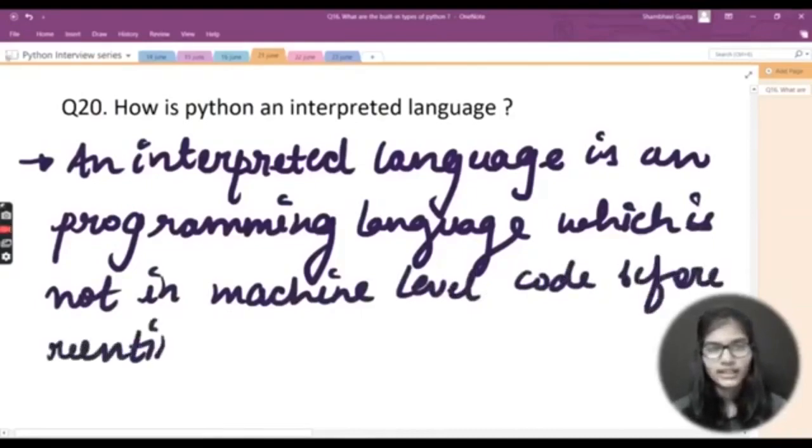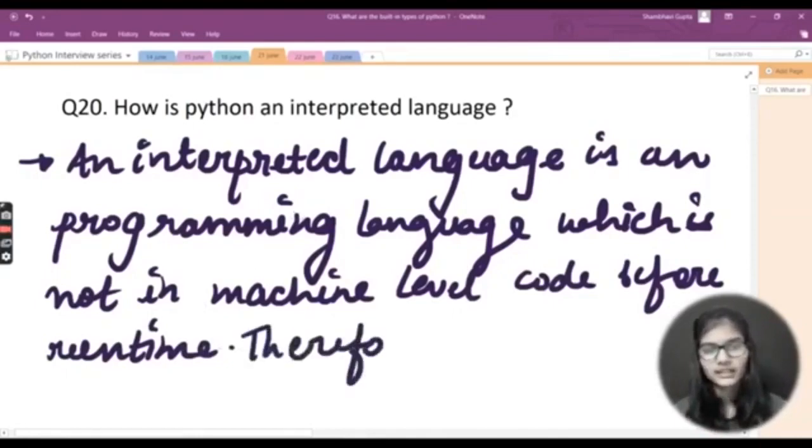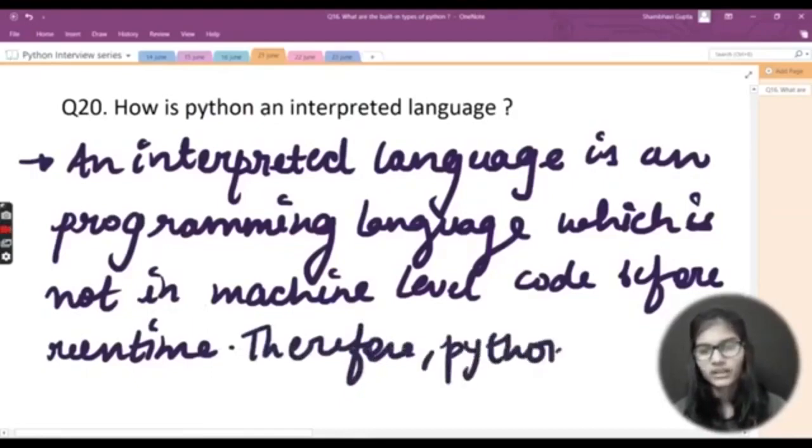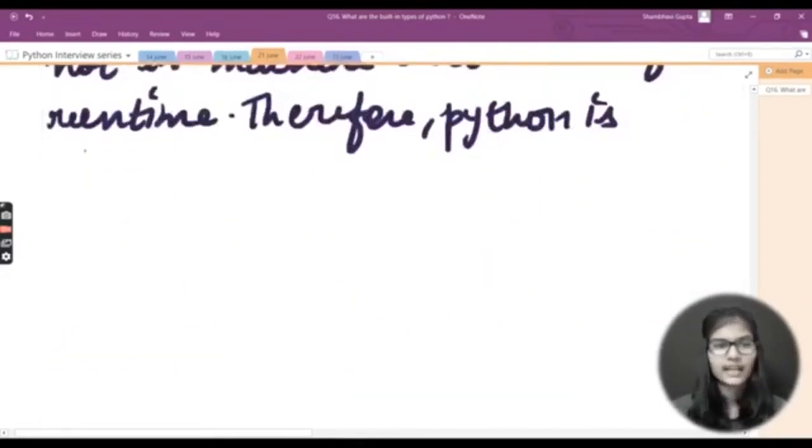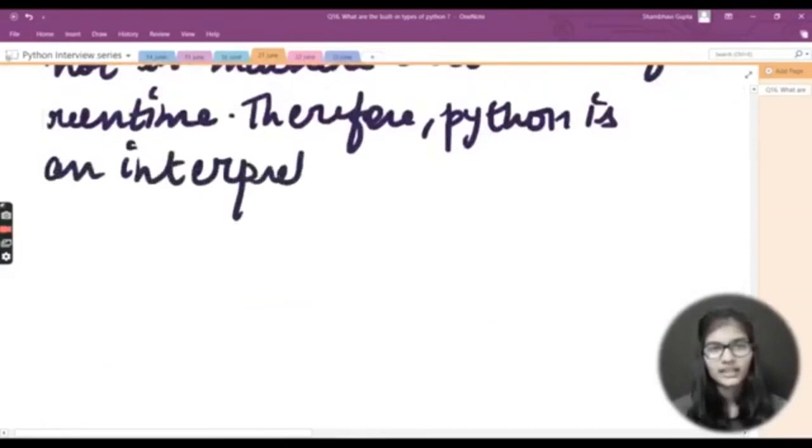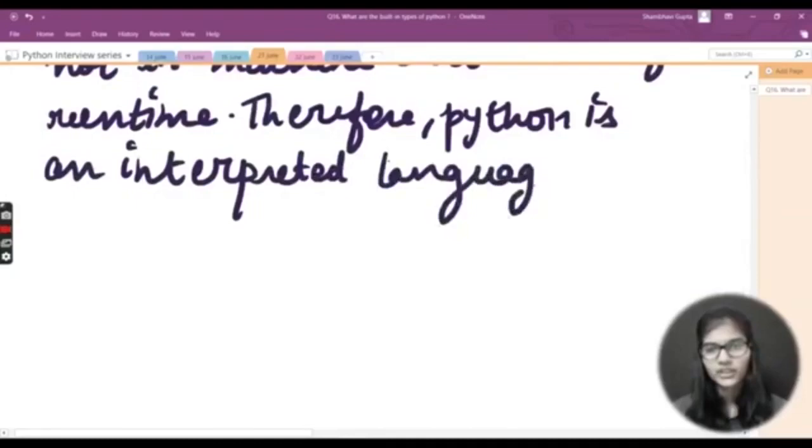So an interpreted language is a programming language which is not in machine level code before runtime. Therefore, I can write here that Python is an interpreted language. This is the answer for this particular question.